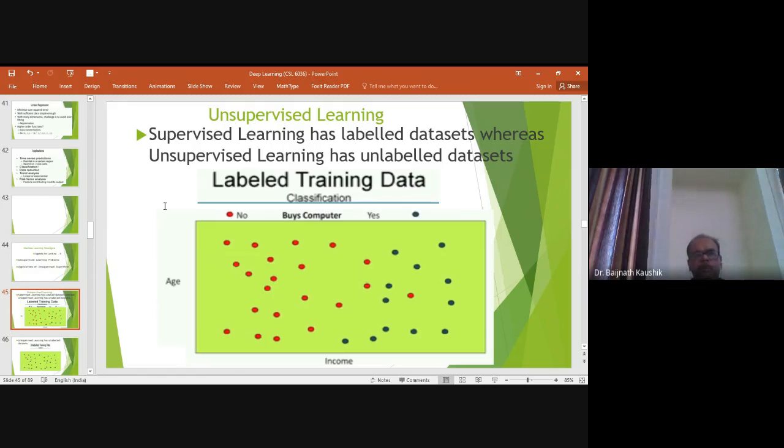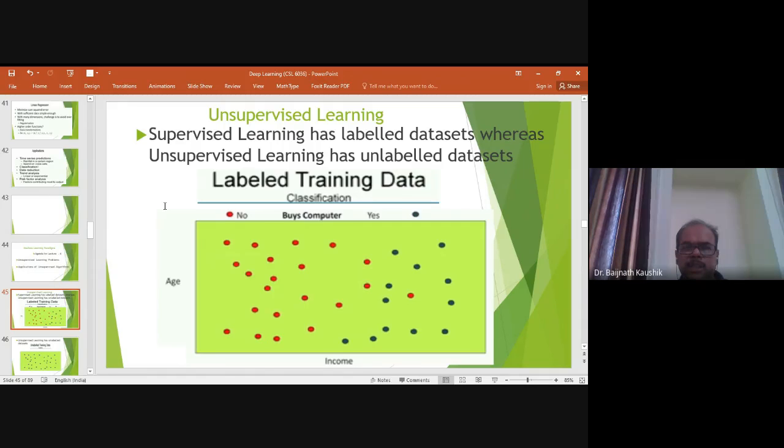In supervised learning problems, we have talked about experience, and data comes with a label. That is, data has some label on the x-axis and on the y-axis. For example, I have customer data with the details of customers who come to my shop. Say I know the age and income level of the customer, and I am interested in finding whether the customer will buy a computer or not. This type of data is known as labeled data.